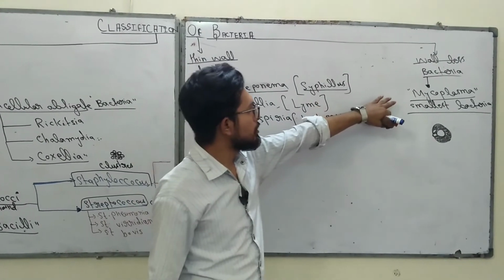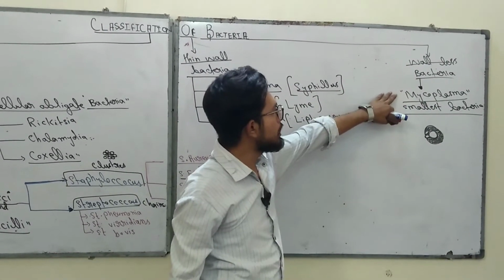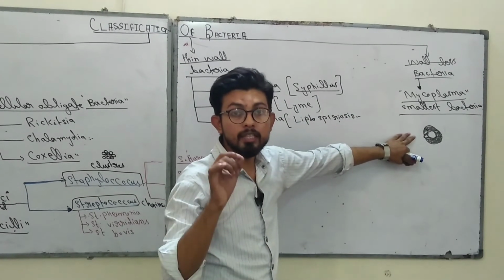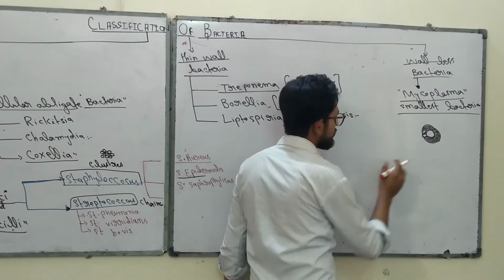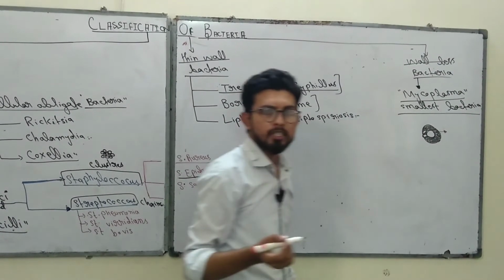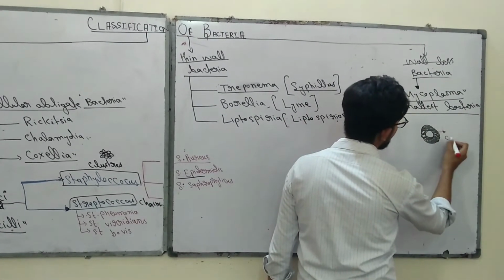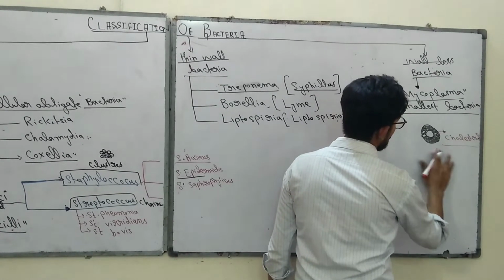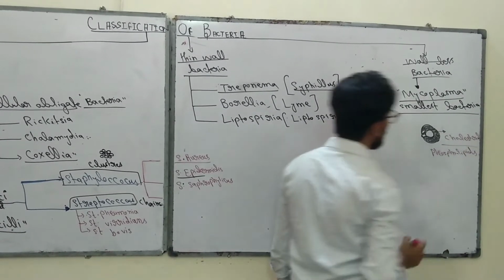Wall-less bacteria are very important, and the most important bacteria found in wall-less bacteria is Mycoplasma, the smallest bacteria in the world. It has no cell wall, only a very thick cell membrane. One thing to remember here: normally bacterial cell membranes are made up of phospholipids and other lipids, but the Mycoplasma cell membrane is mostly made up of cholesterol. That doesn't mean it has no phospholipid; it has phospholipids too, but also cholesterol.